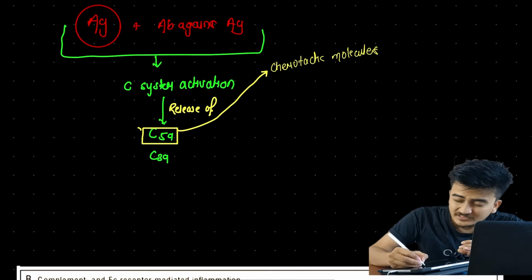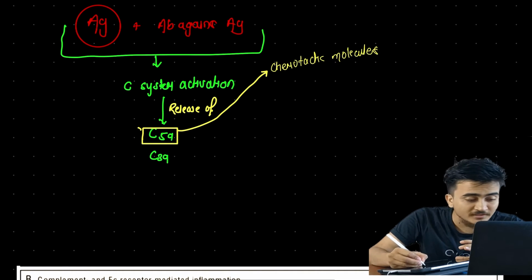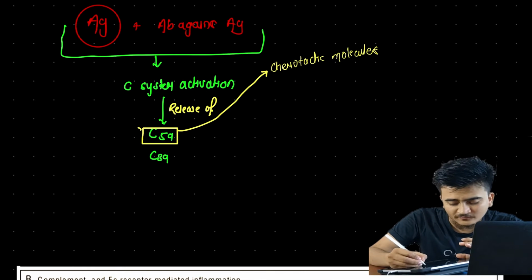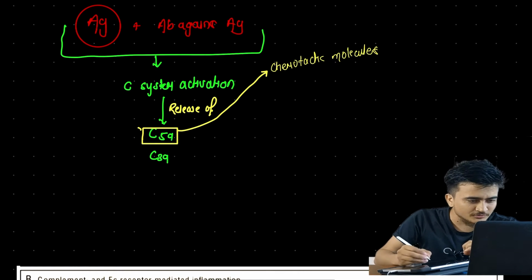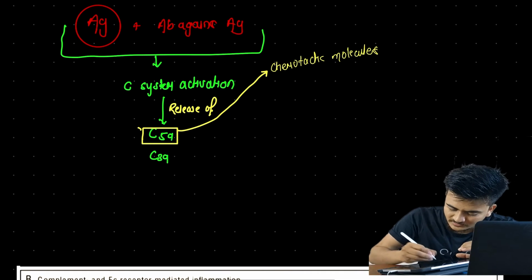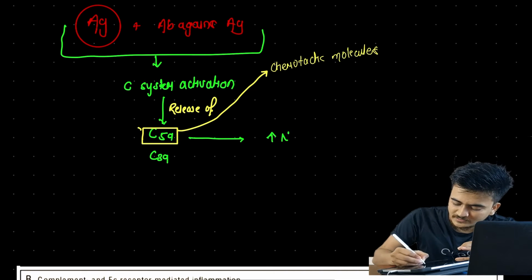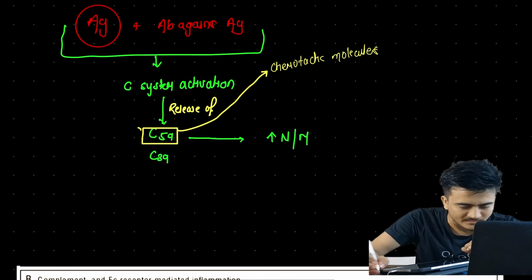It is chemotactic because its action is causing the influx of phagocytes. And what are the phagocytes? Neutrophils and macrophages. This will cause an increase in influx of neutrophils and macrophages.